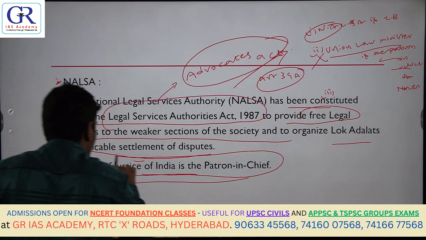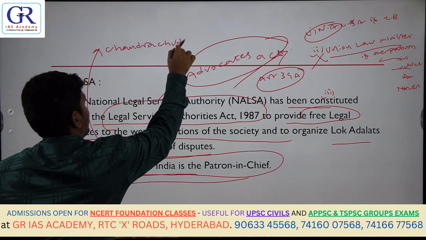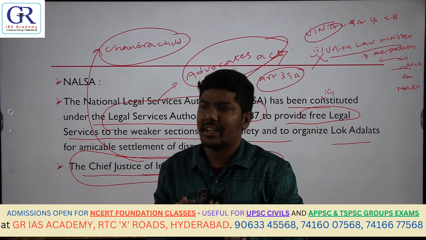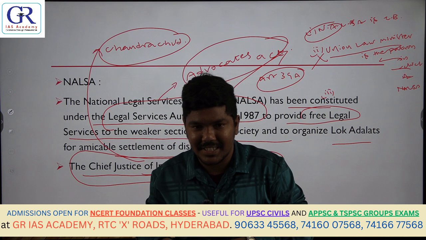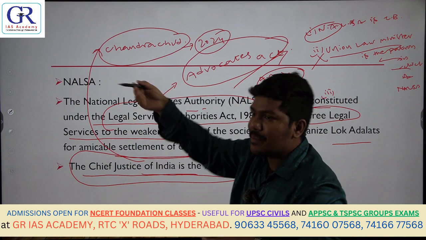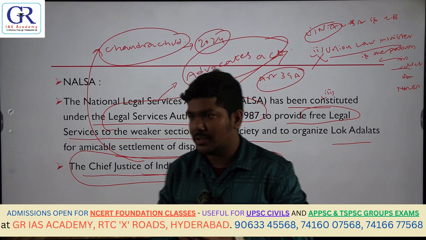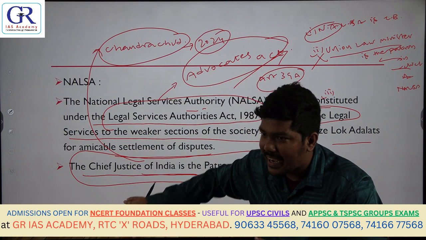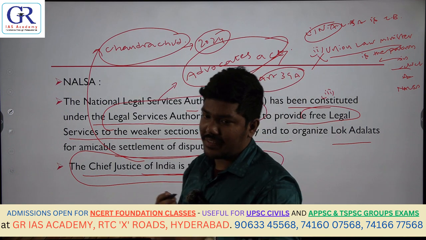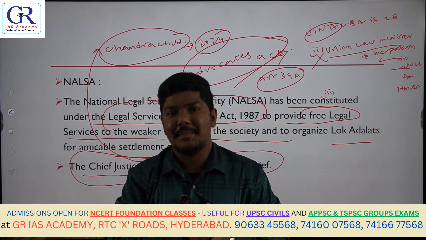So Chief Justice of India, who is the present Chief Justice of India? D.Y. Chandrachud. You need not bother about names. They will not ask you like who of the following is Chief Justice, because by the end of 2024 he will retire and somebody else will come. Don't worry about persons, no need of those particular appointments. But the crux is, whenever a new Chief Justice comes, for example tomorrow if you are the Chief Justice of India, then you will be the patron-in-chief of NALSA.